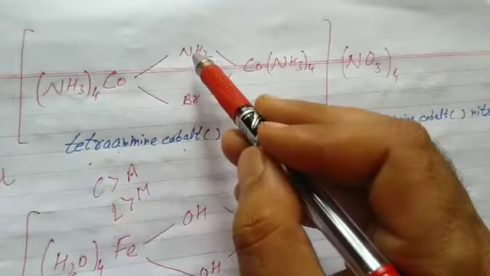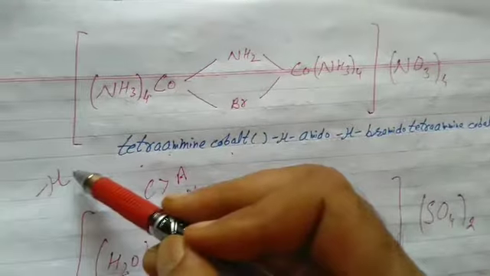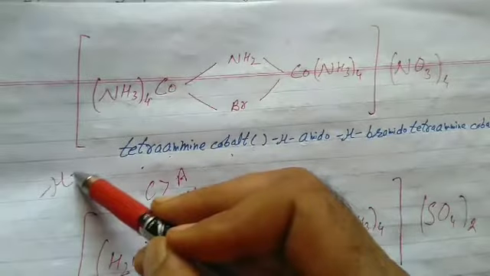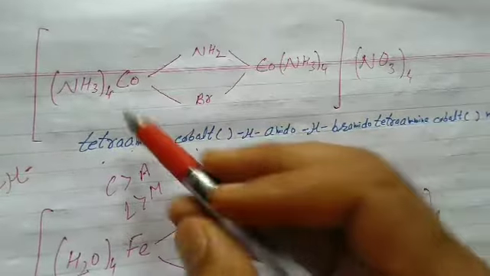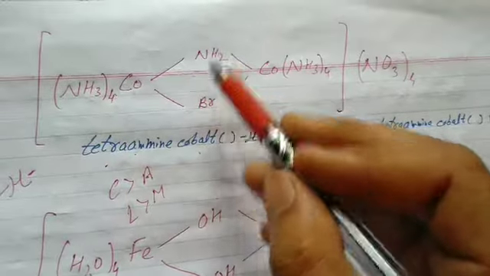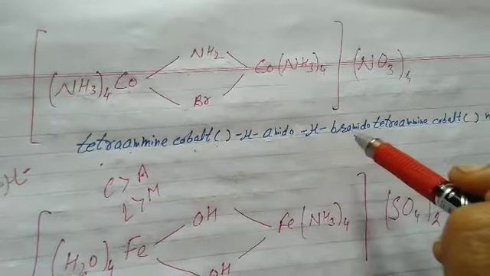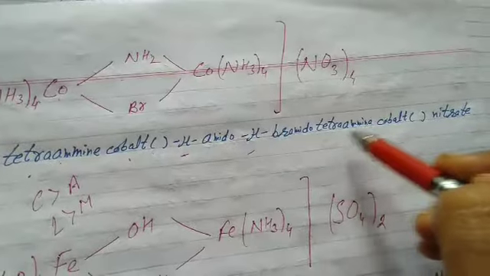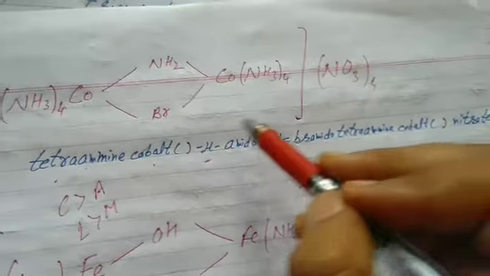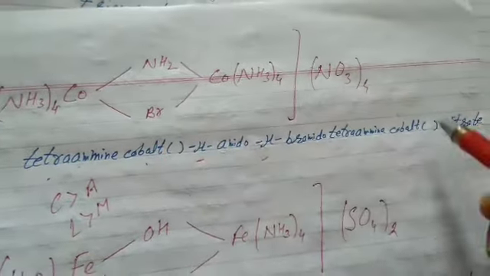Now it is a bridge ligand. What do we add? For bridge ligands we write the Greek letter mu before its name. So I write mu, its name is amido. At first the upper ligand and then the lower ligand. Tetraammine, cobalt, mu-amido, mu-bromido. It is a bridge ligand, so write the Greek letter mu. Again, at first the ligand, tetraammine, cobalt. Cation part is clear. Left, now on the right is nitrate.